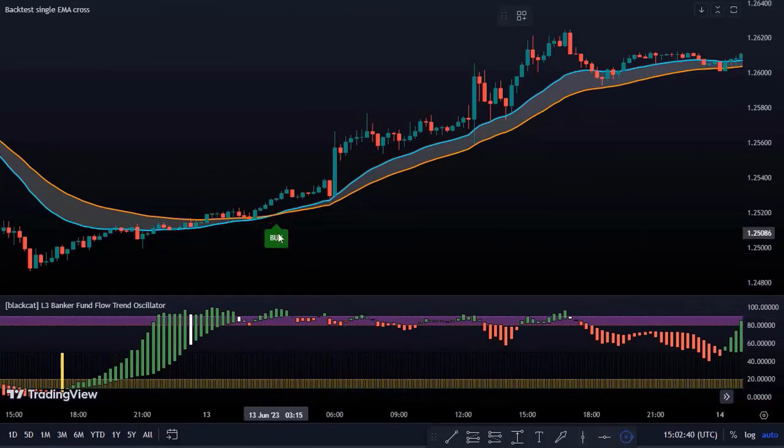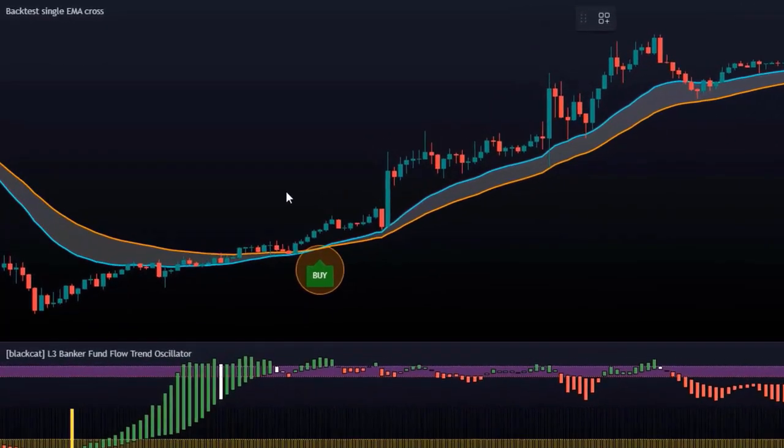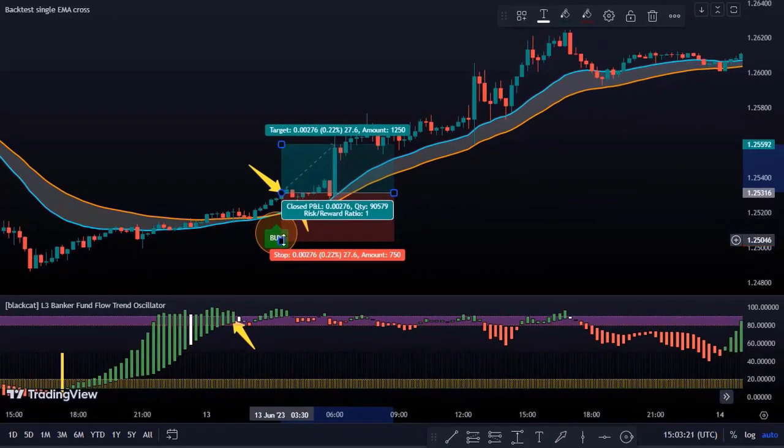I have a 15-minute Euro chart in front of me and a buy signal has been generated here. As we can see, our candle should be of green color, which it is. All our buy conditions are being met and the price is above the crossover. The next condition we need to check is the banker fund flow, which is showing a value of more than 80. Based on these conditions, we can enter into a long position with a stop loss placed below the crossover.